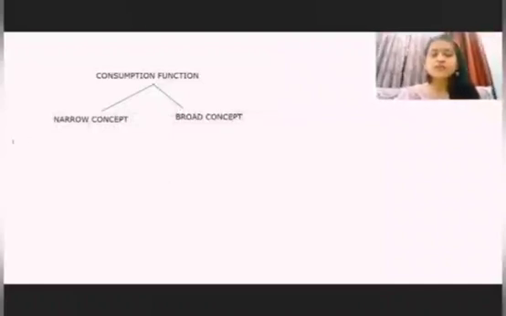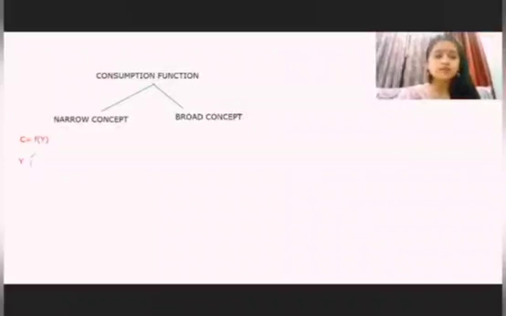The narrow concept says that consumption is the function of income only. What does it mean? With an increase in income, there will be an increase in consumption.